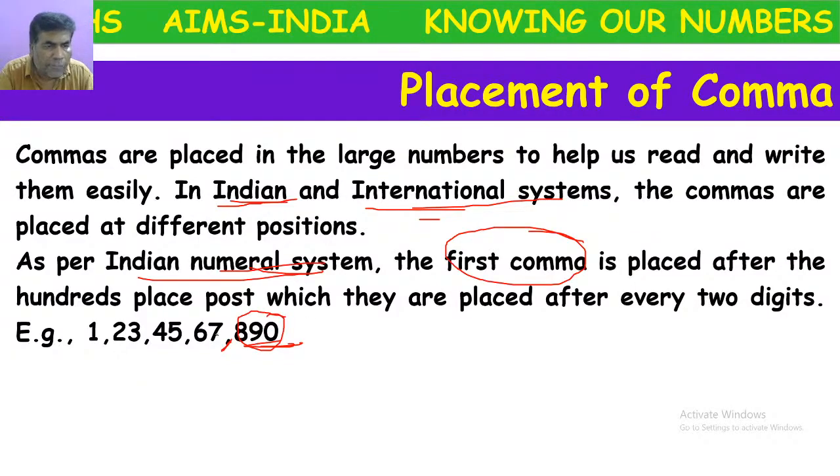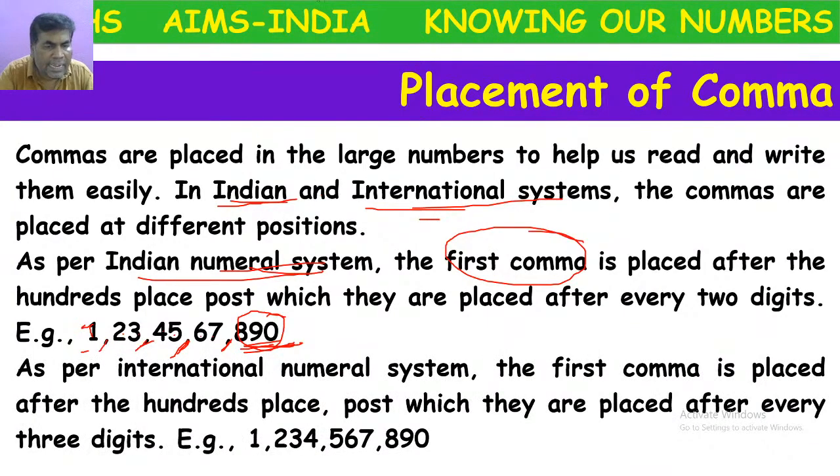After that, after every 2 places we keep a comma: thousands, 10,000s, comma. Lakhs, 10 lakhs, comma. Crores, 10 crores, comma. Arabs. So except for the first 3 places, for every 2 places we keep a comma in the Indian system.